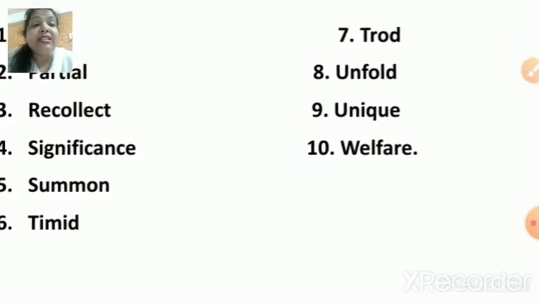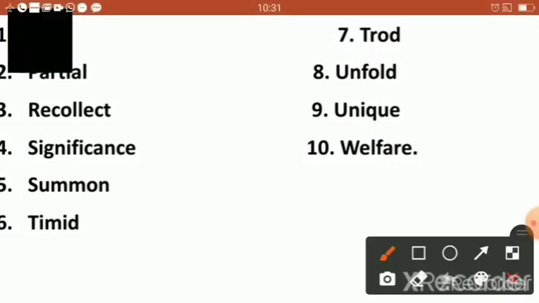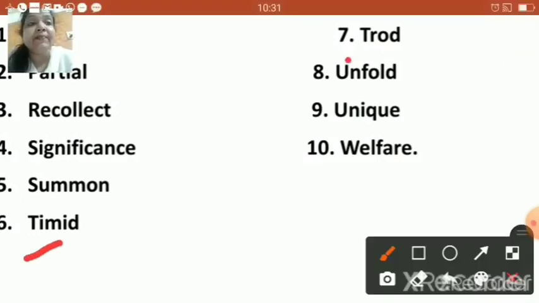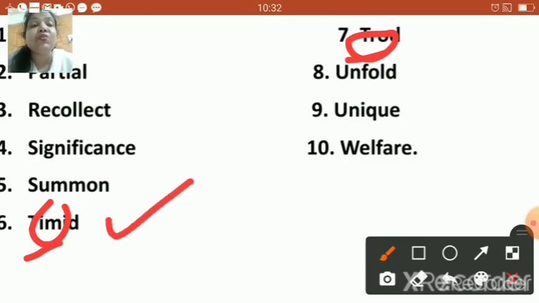Now, it's timid and trod. Now, there are two words starting with T, right? Now, after T, the next alphabet over here is I, and over here it's R. So, now, children, I comes before R, that's right. So, timid will be the first word, and the next one will be trod.